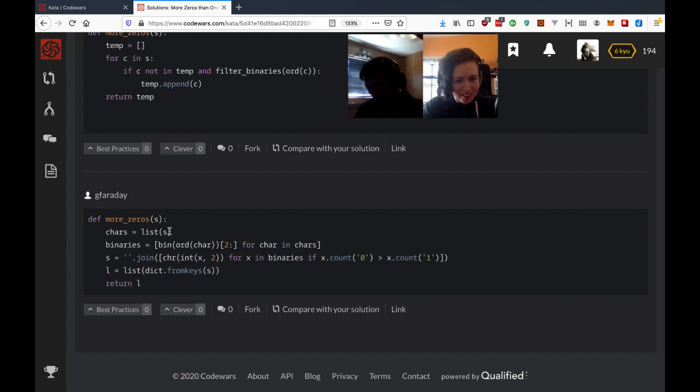Creating a list. Trying to do some code golf stuff here. Okay, slicing, for char in chars, join. Oh, I know why I'm slicing here, because I'm getting rid of the 0b at the beginning of the binary. Derek, we got to work on your variable names, man.